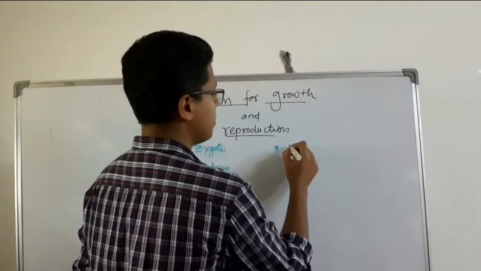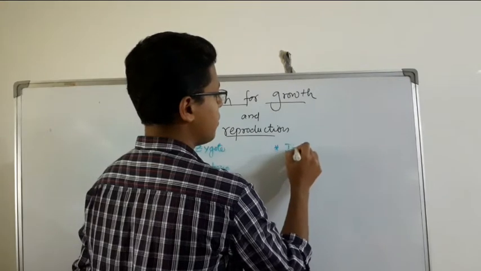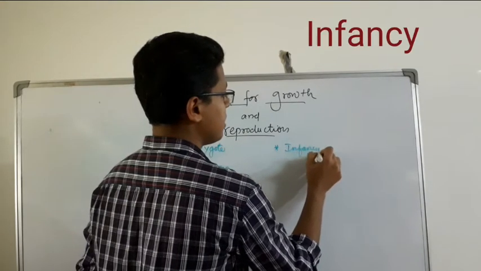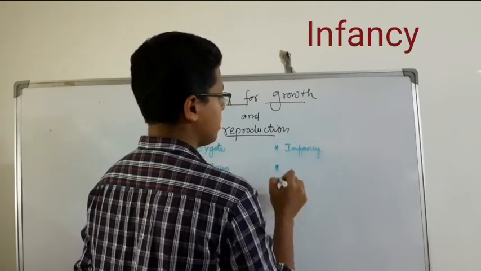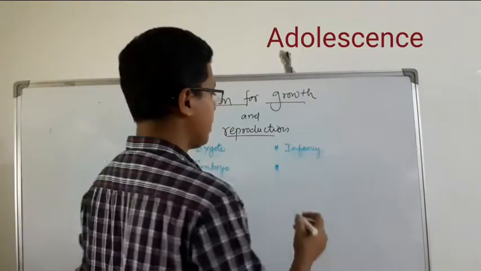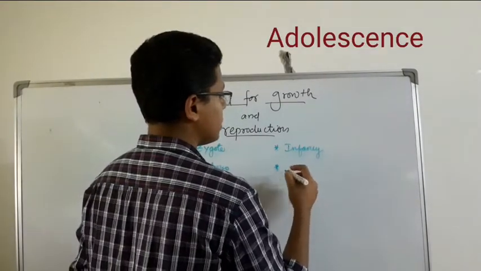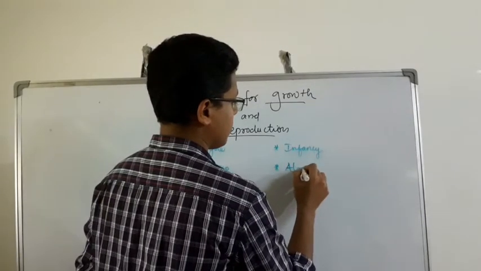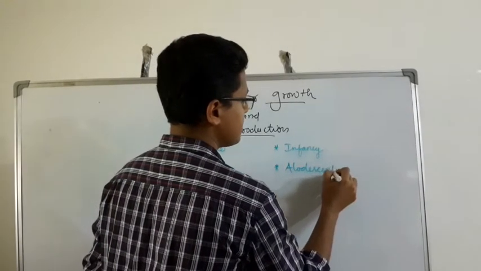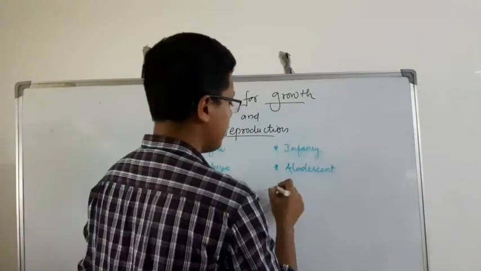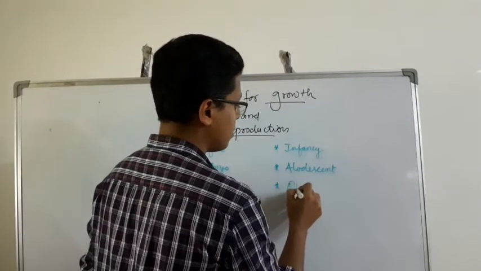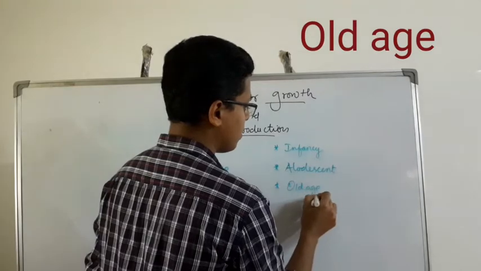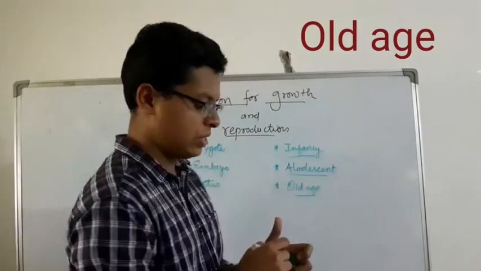Then we become an infant. Then we enter into adolescence. Then we enter into old age.